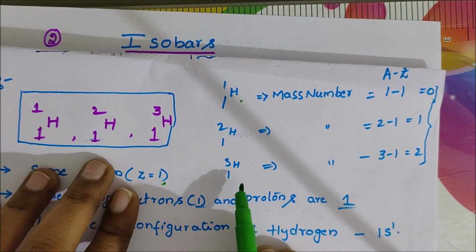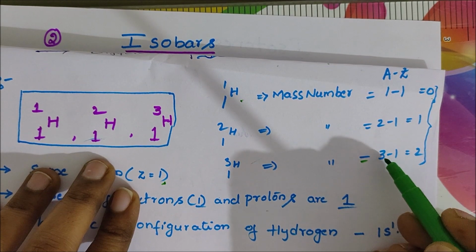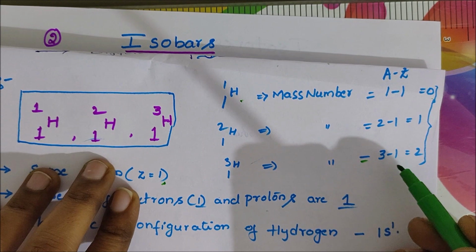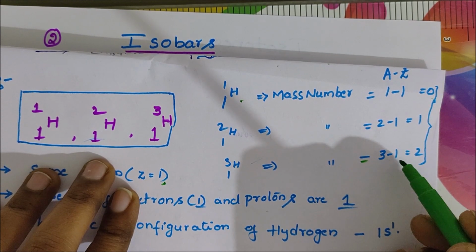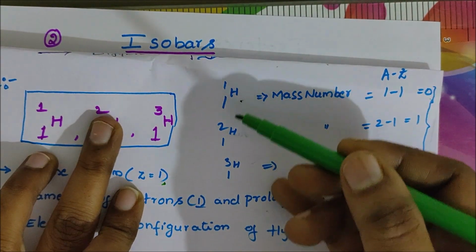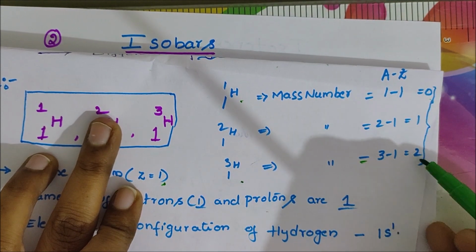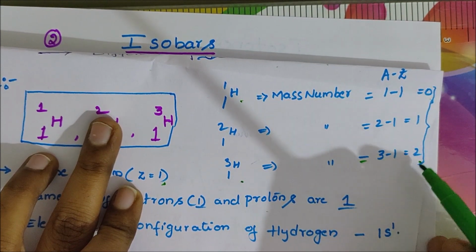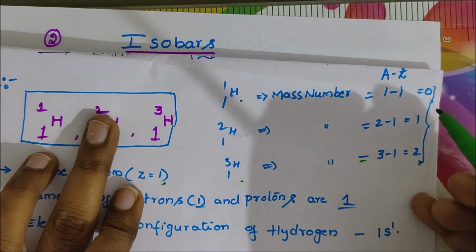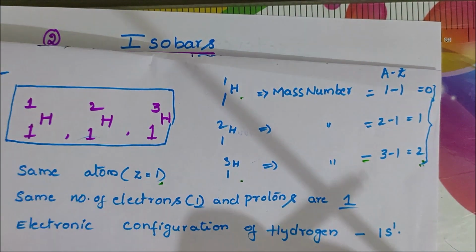In 1H3, mass number 3 minus atomic number 1, the formula is A minus Z, so 3 minus 1 equals 2 neutrons. So the neutrons are 0, 1, 2. Different numbers of neutrons are there, and these are called isotopes.